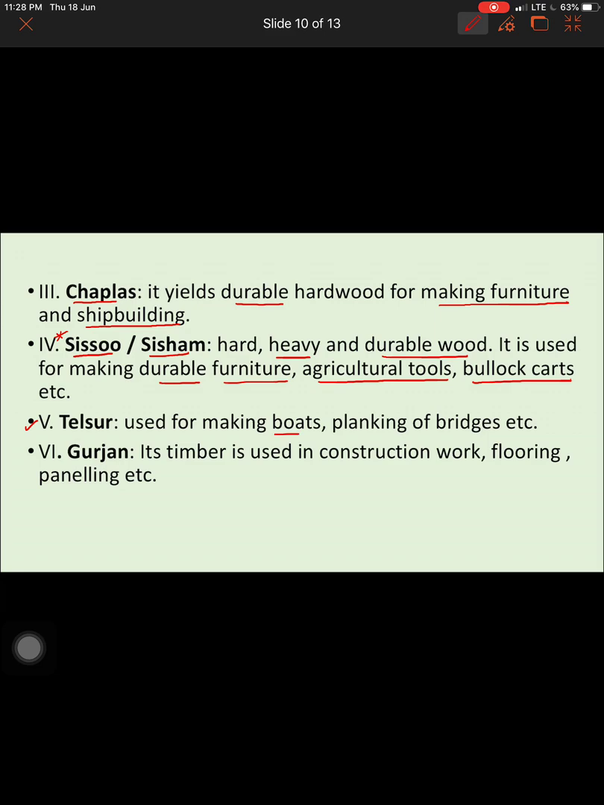Telsur is another type, used for making boats and planking of bridges. So the planks used in bridges are made from telsur. Gurjan is another variety. In construction work, mostly in flooring and paneling, you use gurjan. So these are the different varieties of tropical evergreen trees. The most important being rosewood, which is used for making expensive furniture. The other varieties, please try to remember any two names, and the description which you've underlined, please make sure you underline in your textbook as well. So these are the different varieties of trees found in the evergreen forest.